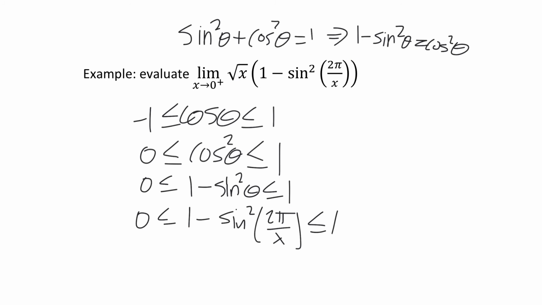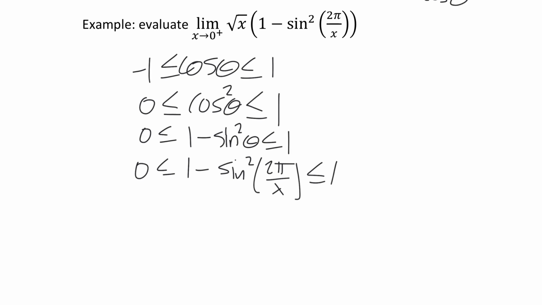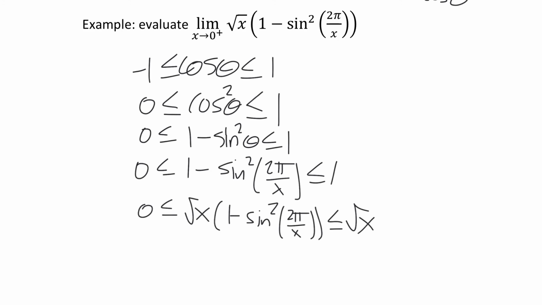This is my target function. And it doesn't look quite like my target yet. I'm missing a root x. Well, I can multiply everything by root x because the square root of x is always positive. So I'm going to get 0 times root x, which is just 0, root x times 1 minus sine squared 2 pi over x, and then root x.